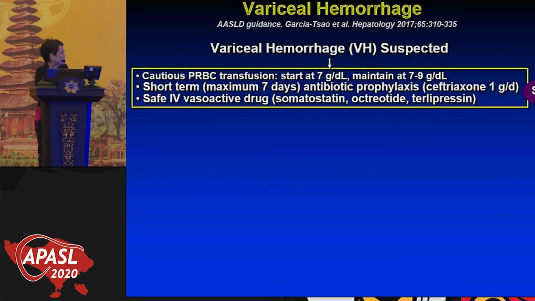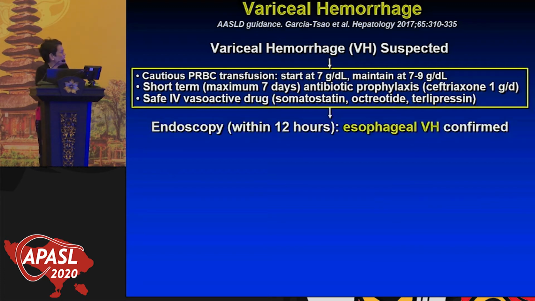Now, we're talking about beyond the guidelines. So in the guidelines, we never say anything. So in general, if the patient comes in bleeding, clearly there's a possibility, up to 20%, that the patient may be bleeding from a peptic ulcer. So you have to start a proton pump inhibitor IV, right? So the issue is then, guidelines say that within 12 hours you have to do an endoscopy to show if the patient is bleeding from esophageal varices.